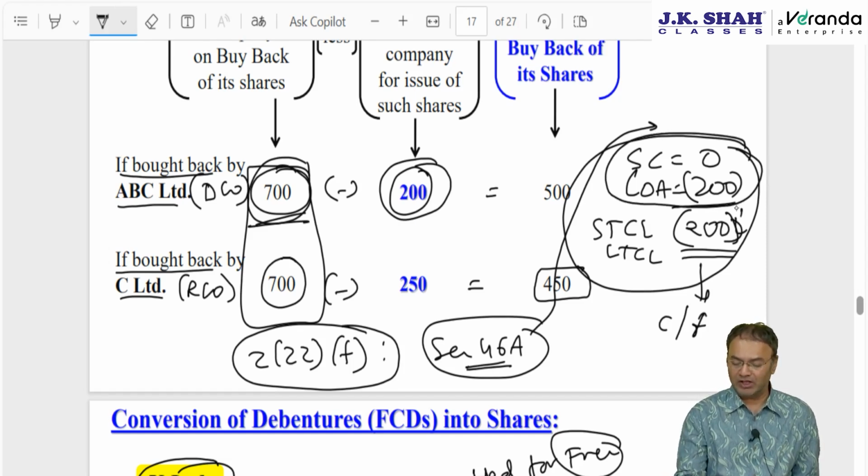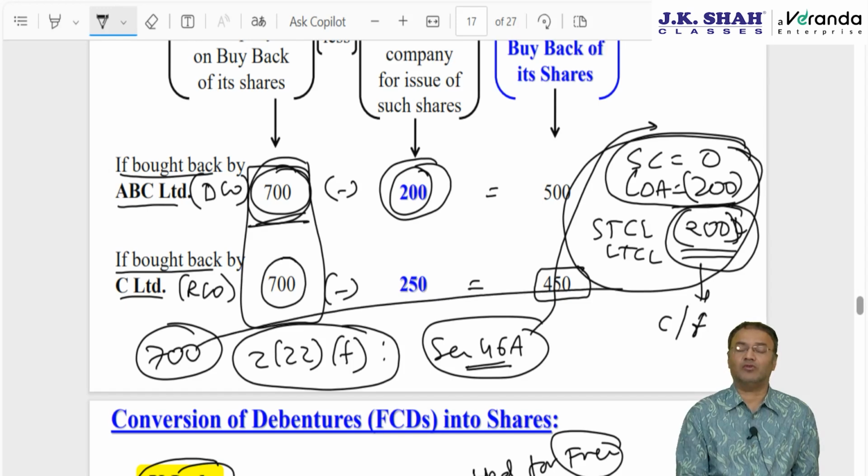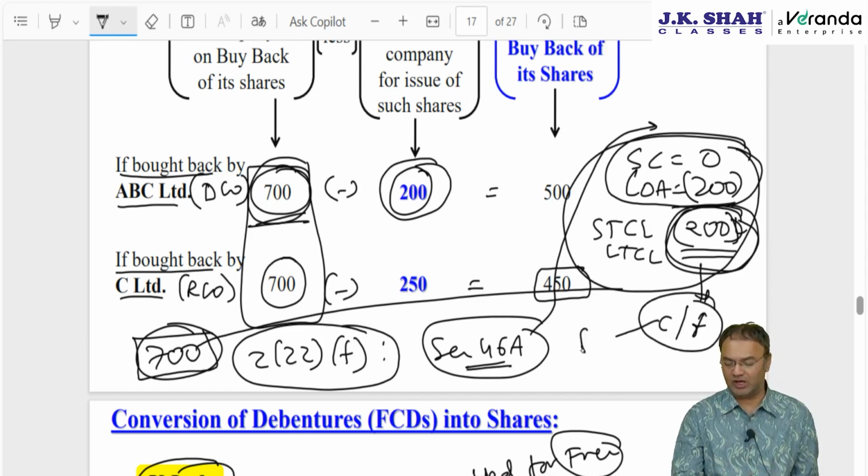So under the head capital gain there will be 200 of loss, and under the head IFOS 700 per share will be taxed. These two cannot be set off against each other for a simple reason. Capital loss can be set off only against capital gain, homogeneous loss. Capital loss cannot be set off against other heads of income. Therefore, the assessee will be compelled to pay tax on the full 700, deeming it as dividend under 2(22)(f) newly introduced. And in the capital gain chapter he will have a loss, which, if he has capital gain from other assets, then he can set off this loss, otherwise he can carry it forward for 8 years and try to claim set off in the future years.